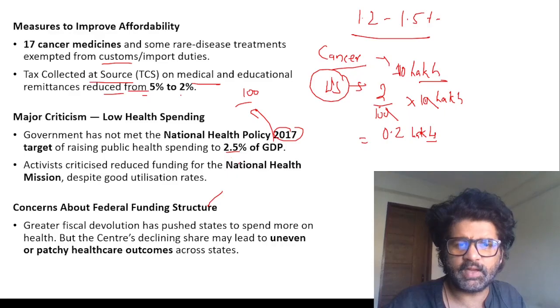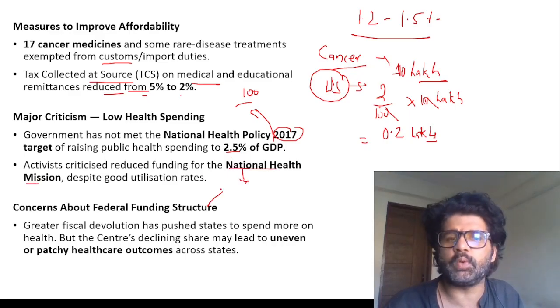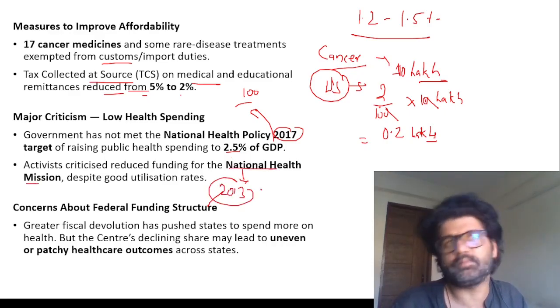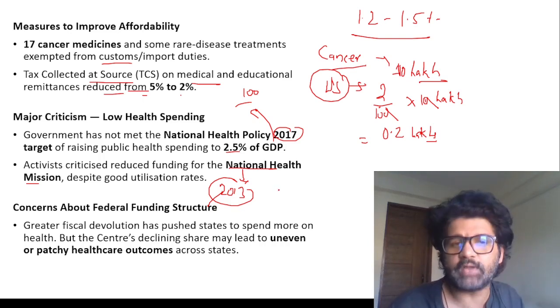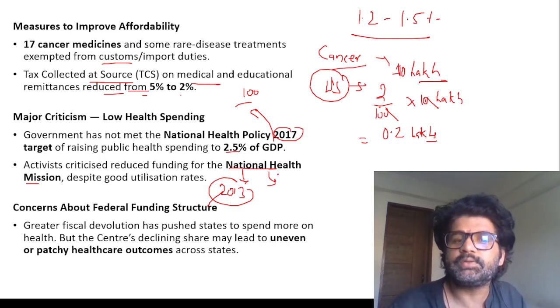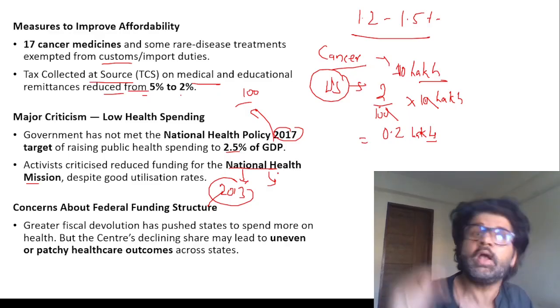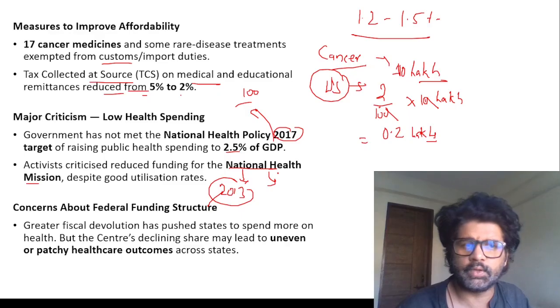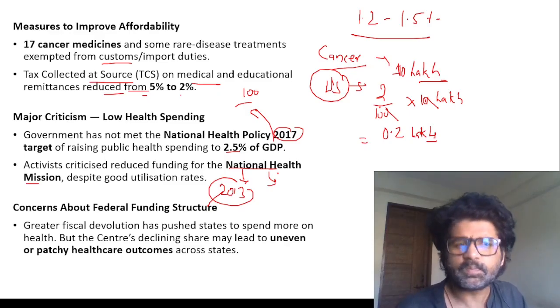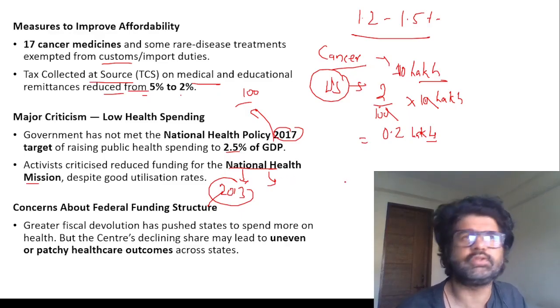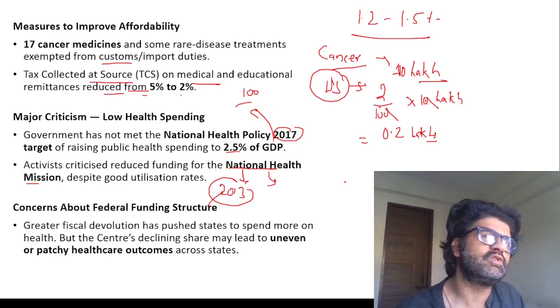Government has reduced funding for NHM, the National Health Mission, which was launched in 2013 before Amrit Kaal, because it's not a BJP related mission. That's why maybe they have reduced it. This NHM has subsumed the National Rural Health Mission and the National Urban Health Mission. National Rural Health Mission is very old, introduced in the 2000s. Government has reduced funding for them because this is not their mission. It was introduced before them.